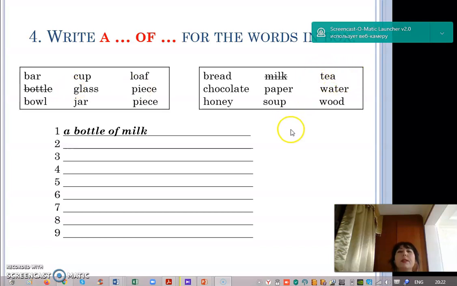Like this, you must complete this exercise, and you have 3 minutes to complete. What are you going to write, dear students? Write a and of and the words from the box. And how many minutes do you have? 3 minutes. Please go on.